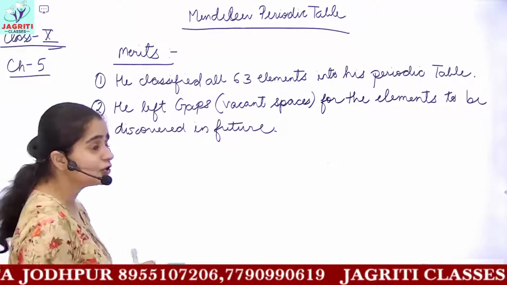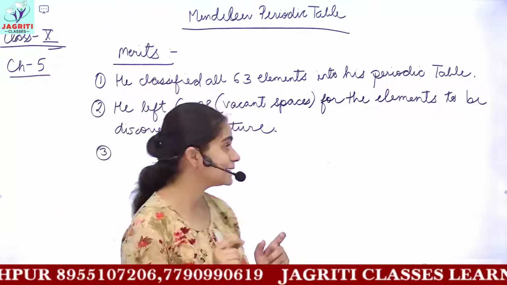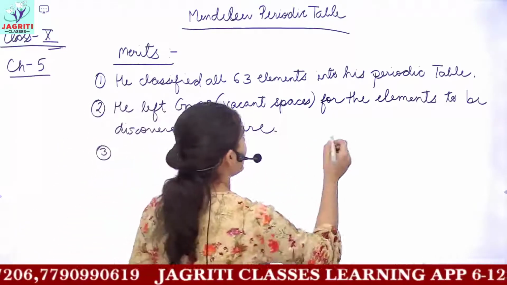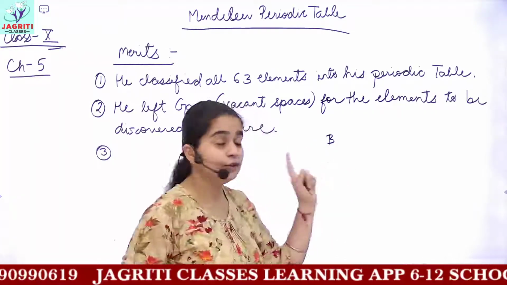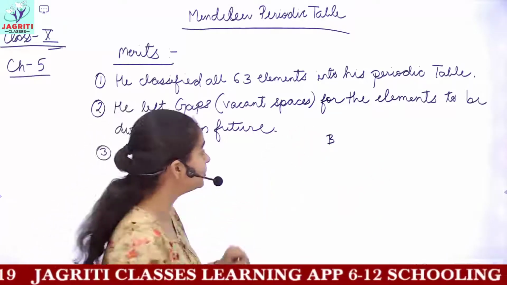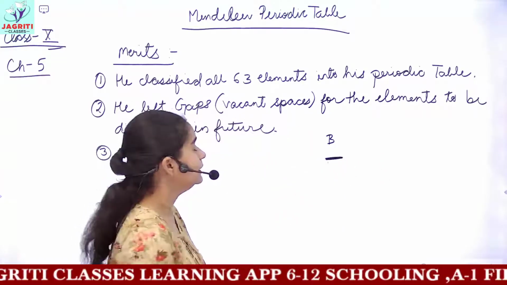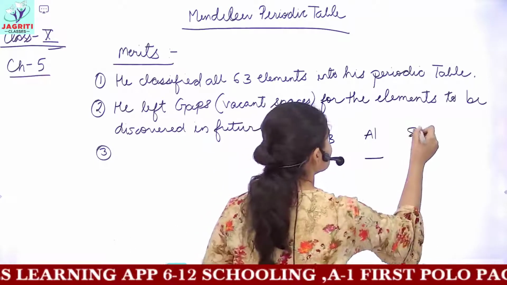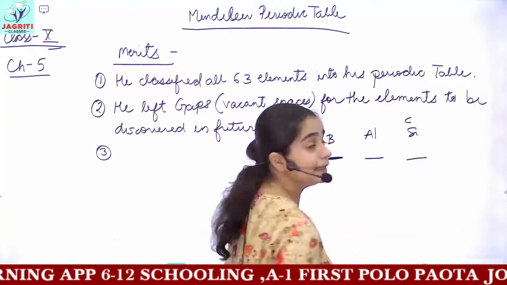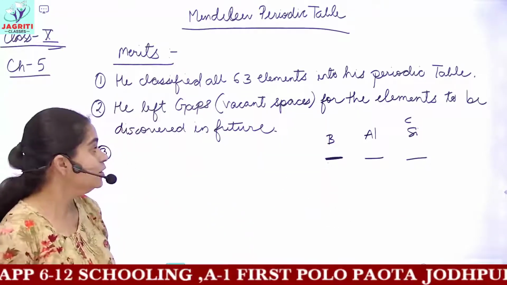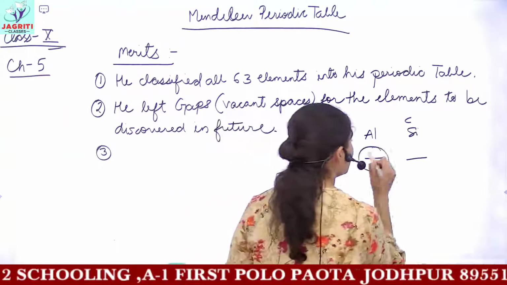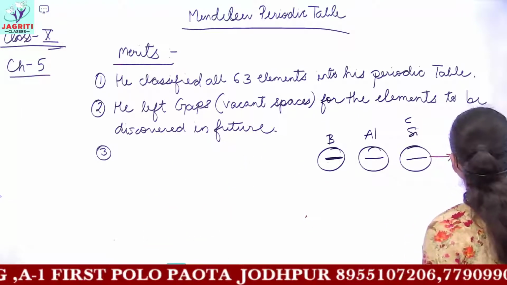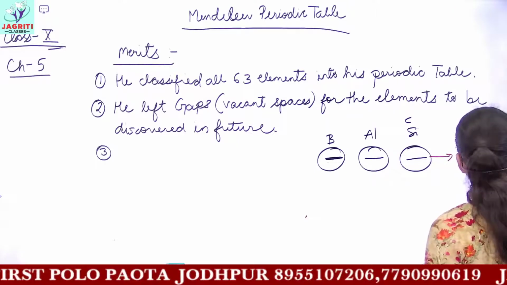Then he also used certain terms, which I already discussed. For the elements which were not discovered he left gaps, like after boron. You can see the table given in your books. After boron he left a vacant space, then after aluminium also he left a space, and after silicon, that is carbon, silicon, he left a blank space or gap. These elements were undiscovered till that time.